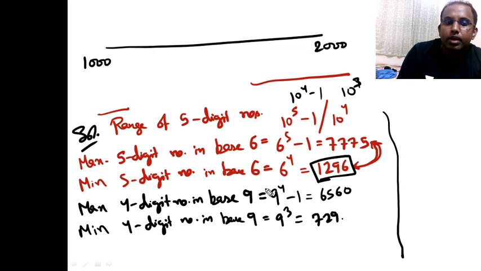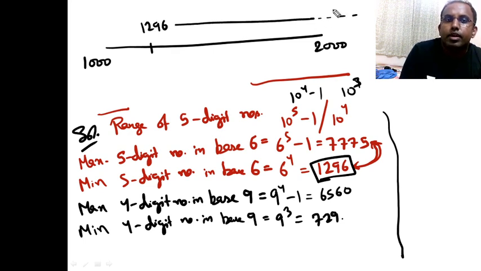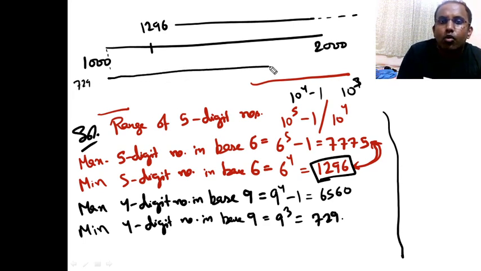But इसमें क्या है? This starts from 1296 and goes beyond 2000, right? The other starts from 729. So I'm just concerned between 1000 to 2000. So let's say it starts from 1000 and again goes till beyond 2000, right?